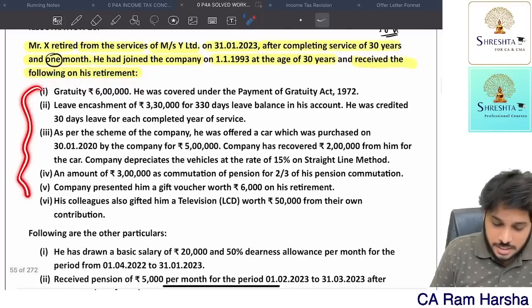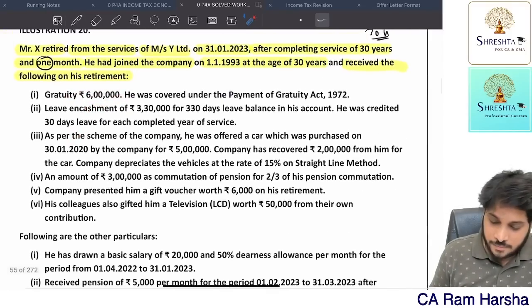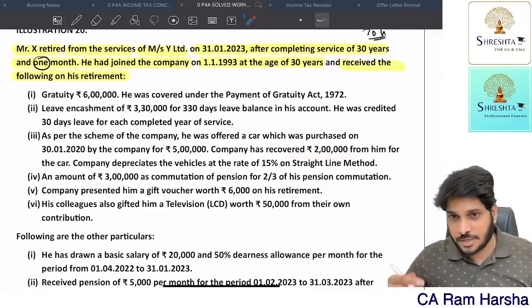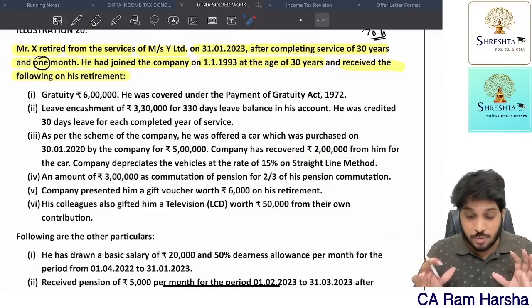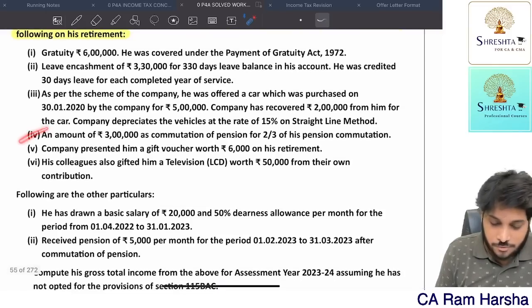So on retirement, he received these. What gratuity he received, leave encashment he received, then the car was purchased by him for 2 lakhs. He paid 2 lakhs for the car. Transfer of movable asset, all that we need to compute. Wait, we will see all that. And an amount of 3 lakhs commuted pension.